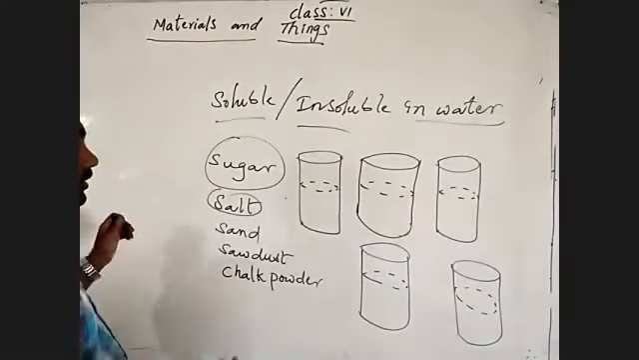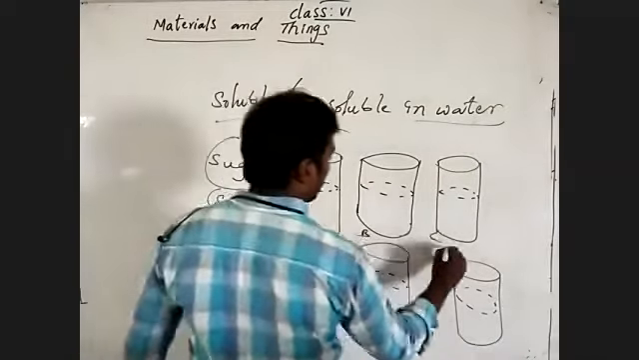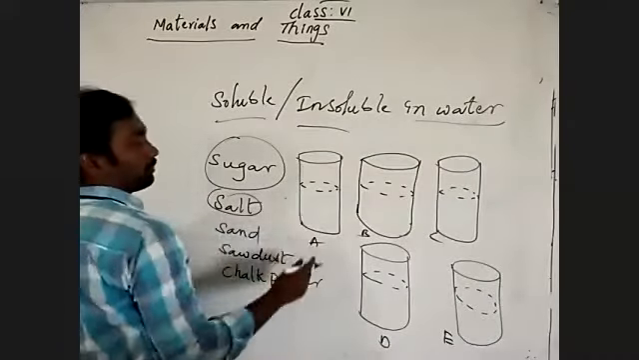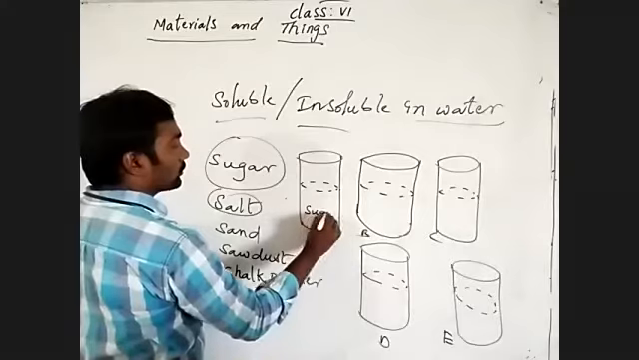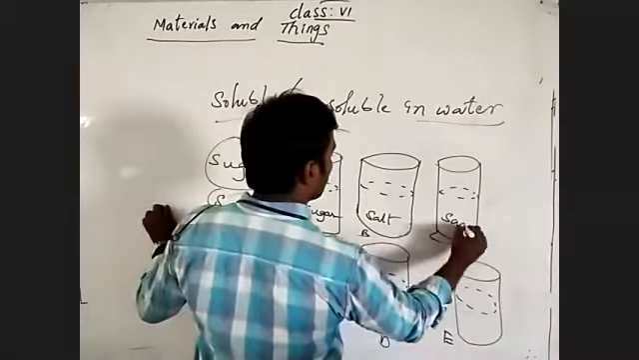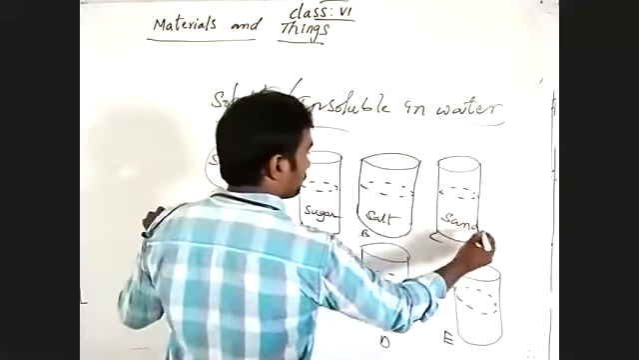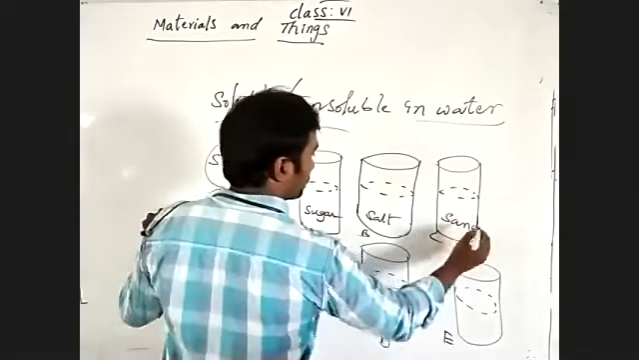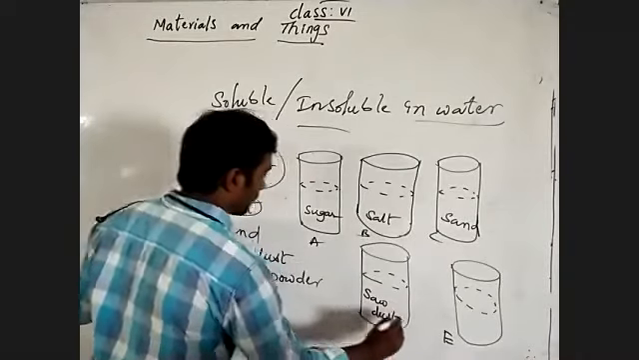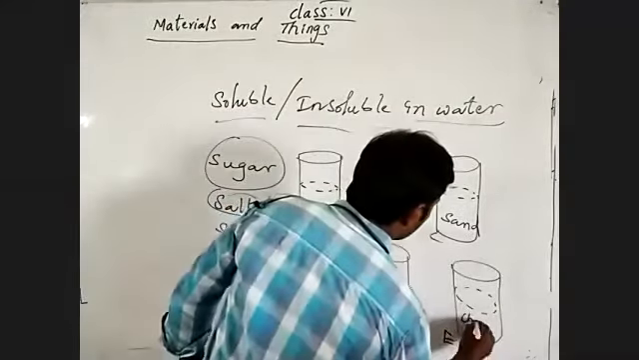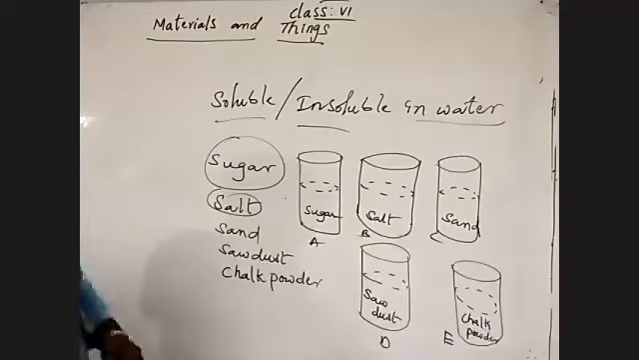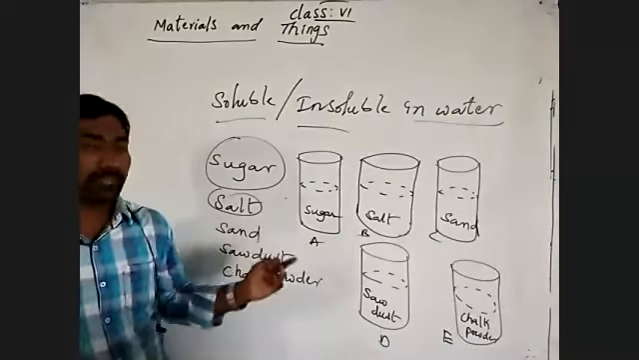Yeah. So giving names for them: A, B, C, D, E. Sugar is added into the A beaker, then salt, sand, sawdust, and chalk powder. See there, sugar I added into the A beaker, which has water.